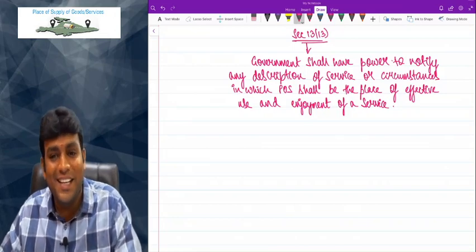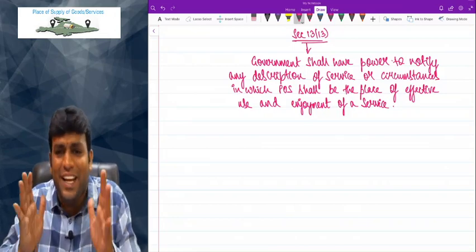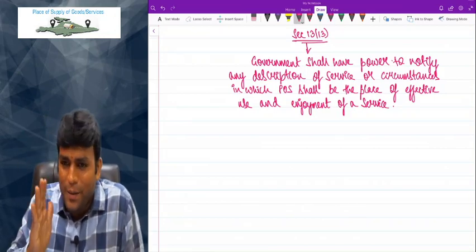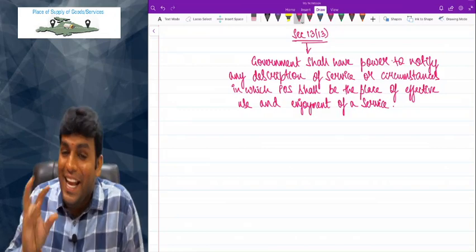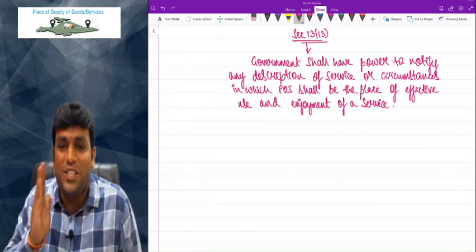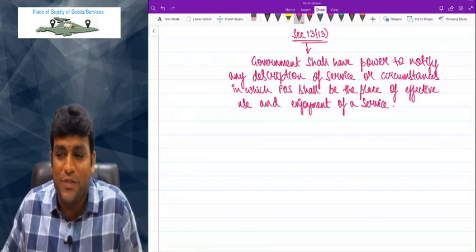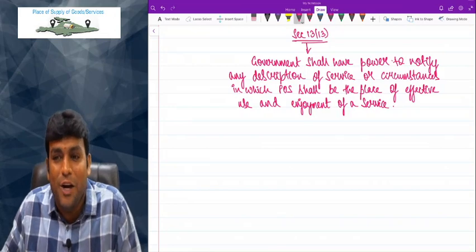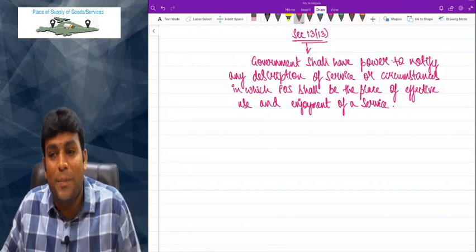Come on. What did they say, sir? Section 13 only says that government shall have power. Who is having power? Government is having power to notify what? Any description of service or any particular circumstance in which the place of supply shall be the place of effective use and enjoyment of service.